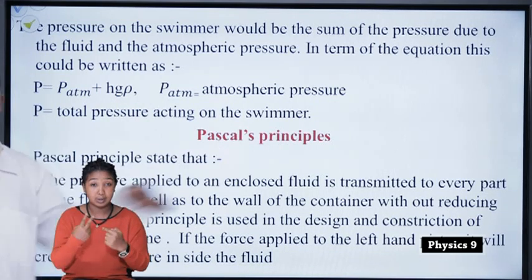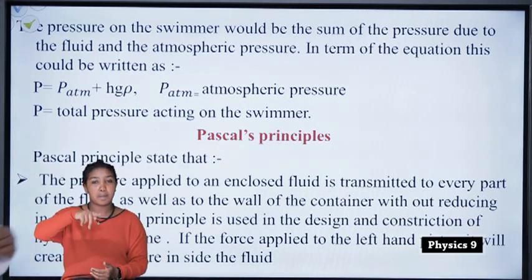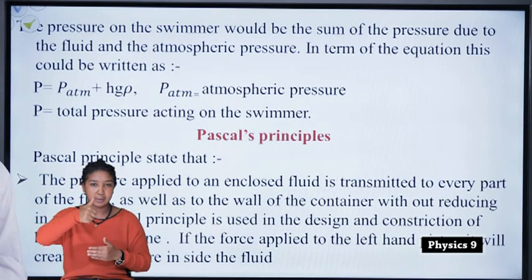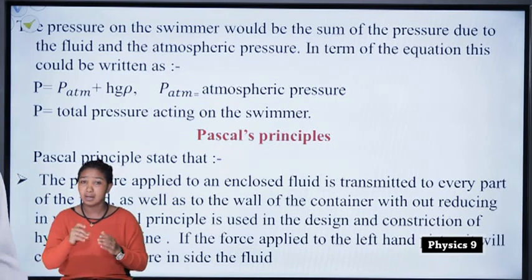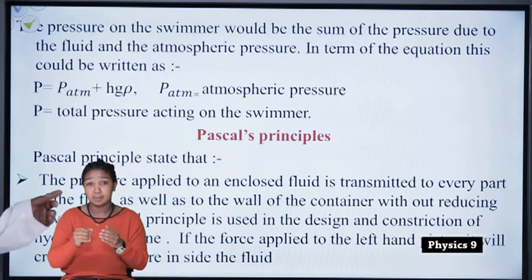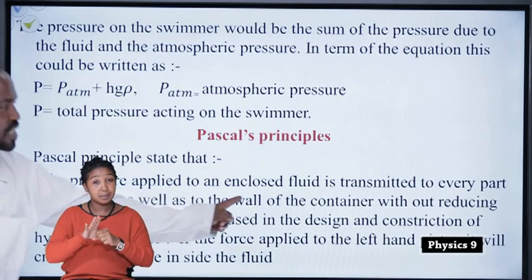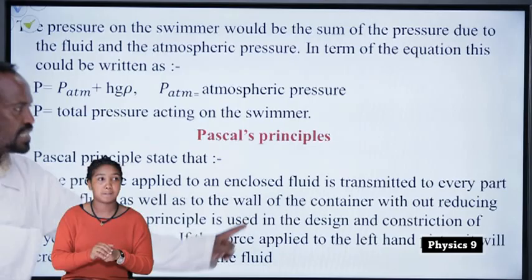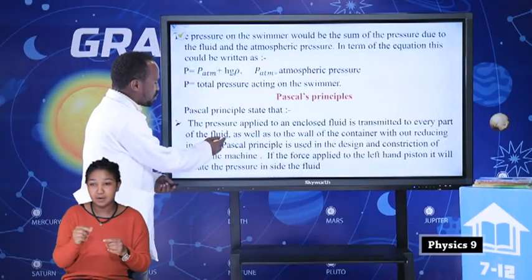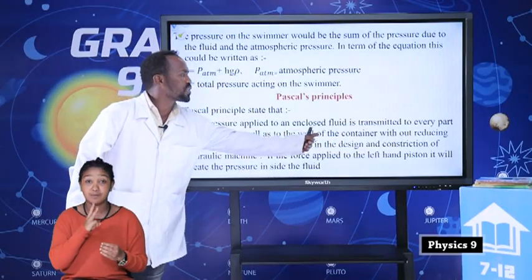Next, we are going to see Pascal's principle. Students, what is Pascal's principle? Can you state Pascal's principle? Okay. The pressure applied to an enclosed fluid is transmitted to every part of the fluid as well as to the wall of the container, it says.